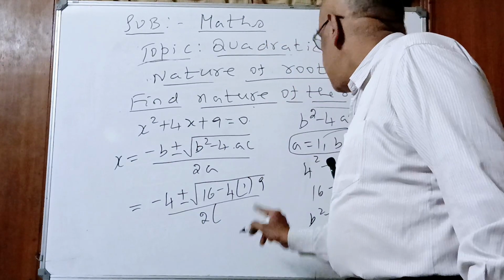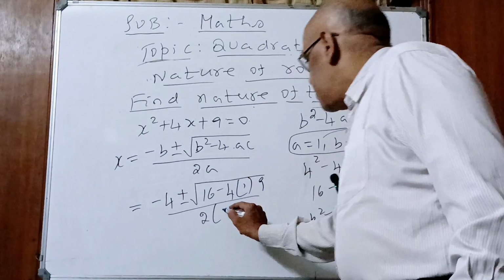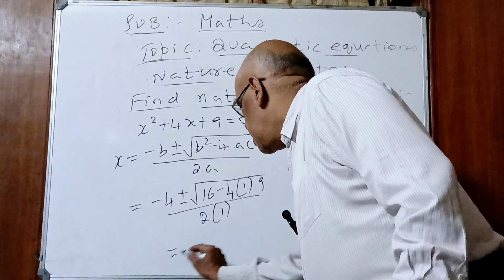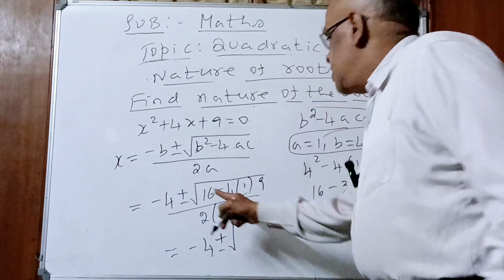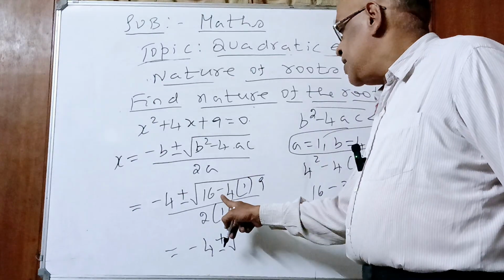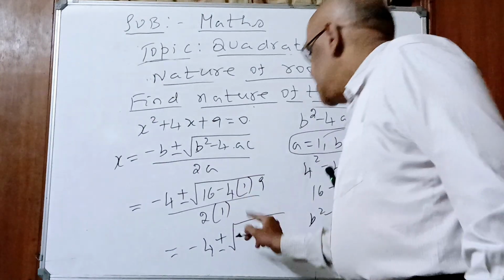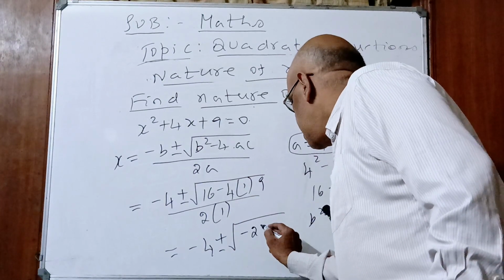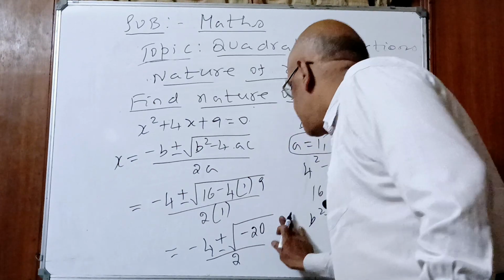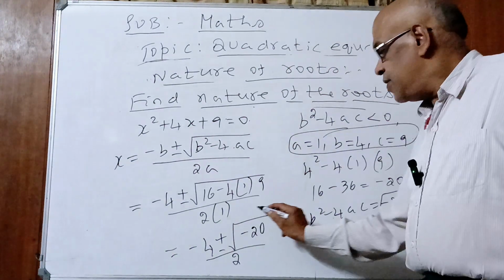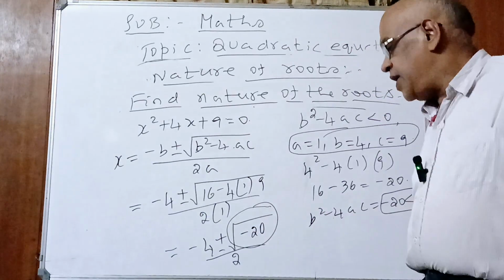What is a, children? What is a value? 1. Minus 4 plus or minus under root 9 4s are 36. 1s are 36. 16 minus 36 is minus 20, divided by 2 1s are 2. What is this? Minus 20.